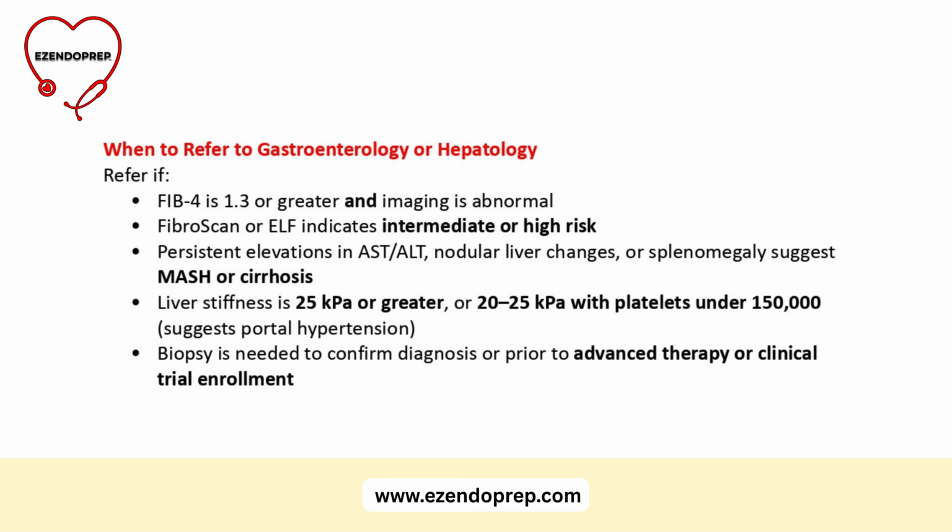If liver stiffness is 25 or above, or even 20 to 25 with platelets under 150, that's considered clinically significant portal hypertension. If you're unsure of the diagnosis and need a biopsy, or you're about to start an advanced therapy or enroll in a clinical trial, it's time to bring GI in.